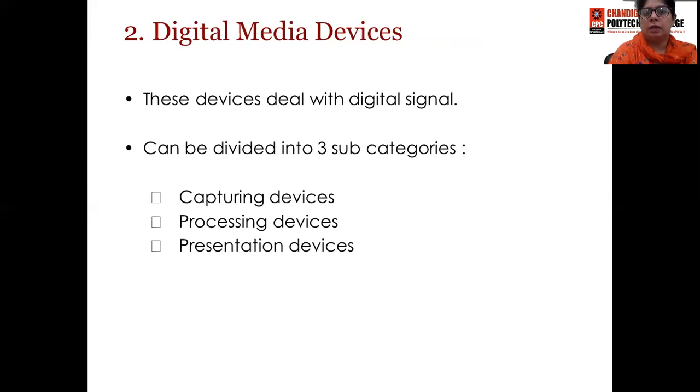Now, the second category of multimedia devices will be digital media devices. Digital media devices, as the name indicates, will deal with digital signal. A digital signal can be represented with 2 bits only, in the form of zeros and ones. And further, they are divided into three subcategories again. First is capturing devices, second is processing devices, and third, presentation devices.